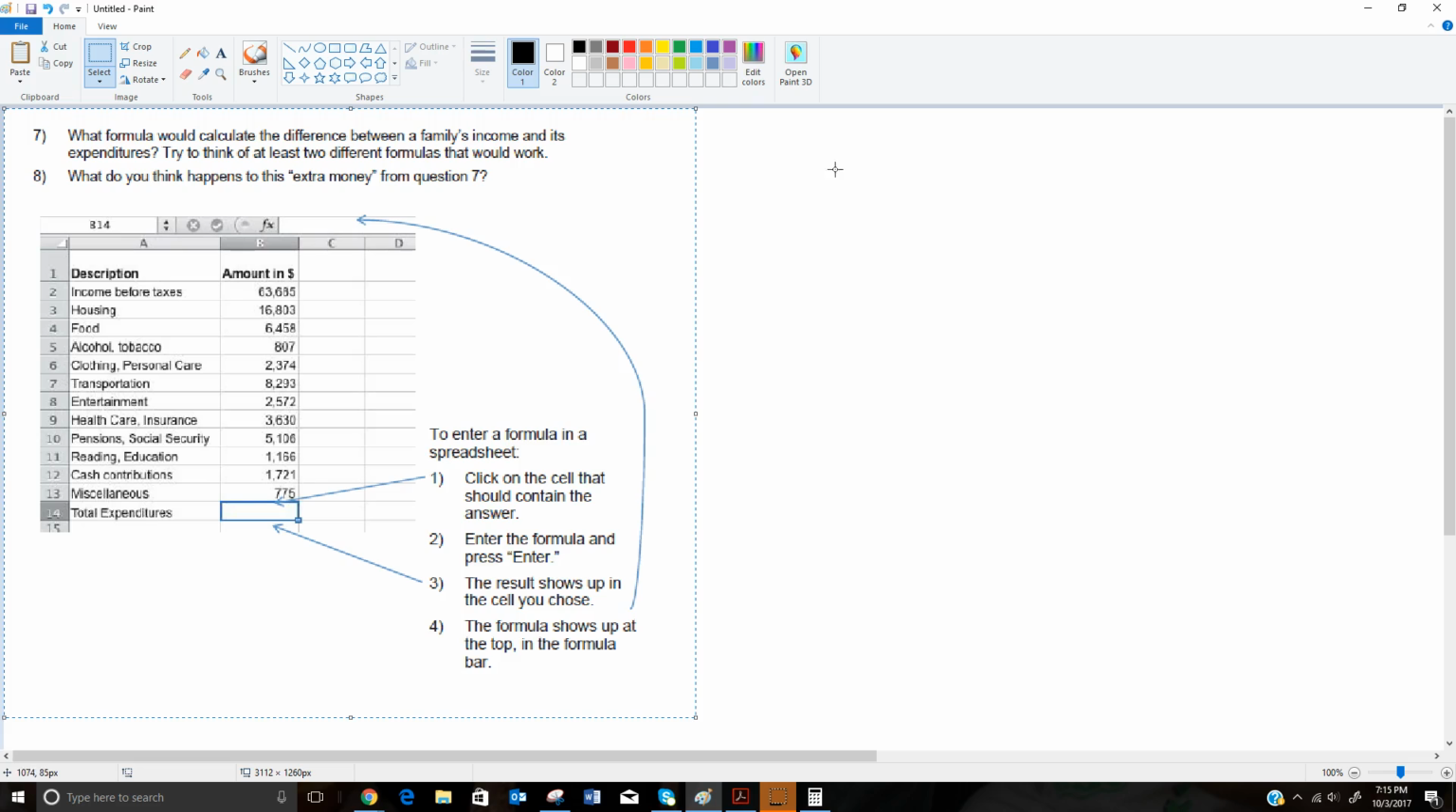So now the next question asks us, what formula would calculate the difference between a family's income and its expenditures? So we're looking for a difference, which means a subtraction problem. And we have the number up here that's already given for the income, and then we have the number here for total expenditures. Now there's a couple different ways we could do this. The harder way would be to take the income before taxes, and we have to start with that. We can't start with the other number. This has to be the first number.